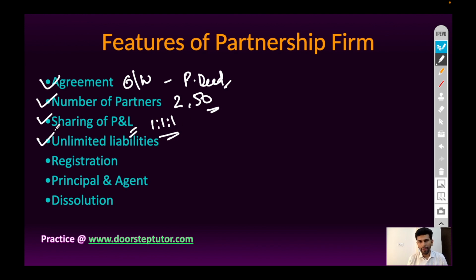The liability of every partner is unlimited, and in case of insolvency, the remaining solvent partners have to bear the liabilities. Registration of partnership business is not compulsory in India. The partners act as an agent as well as a principal to business organization, and dissolution of partnership business can be done as per agreement or 14 days prior notice to other partners, or in case of death, retirement, insanity, insolvency of any one of the partners.